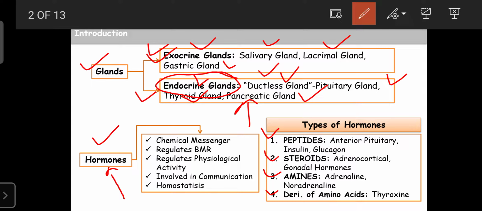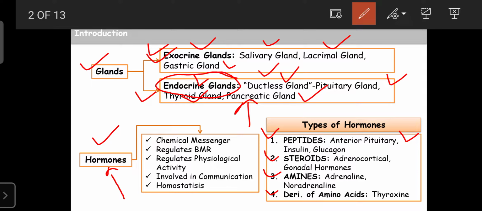Due to being protein in nature, these hormones are known as peptide derivatives. Examples are the anterior pituitary hormones, like growth hormone, ACTH, FSH, LH and TSH. These are all anterior pituitary hormones, synthesized from proteins, so they are categorized as peptides.